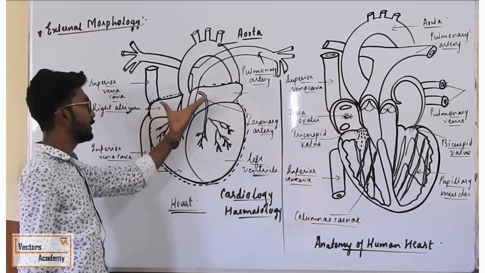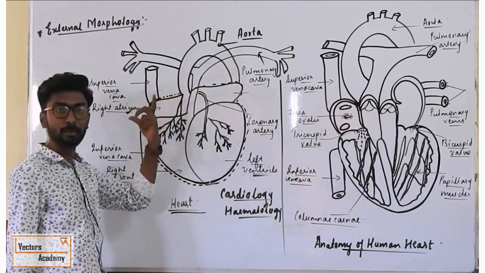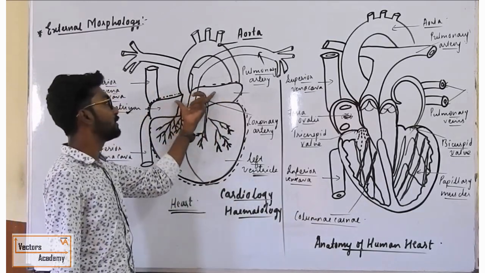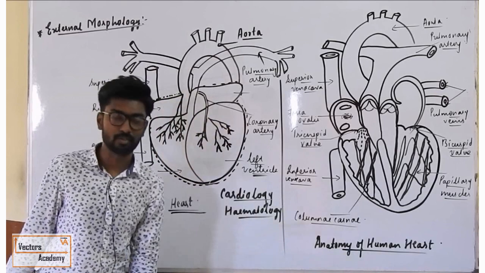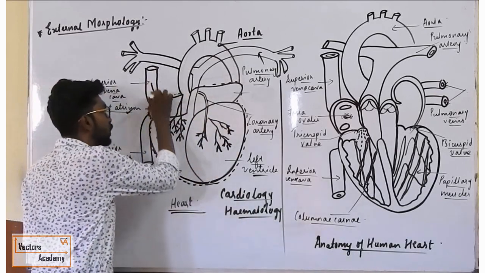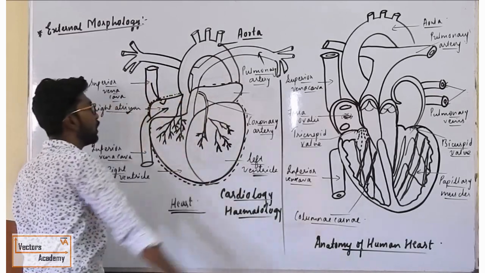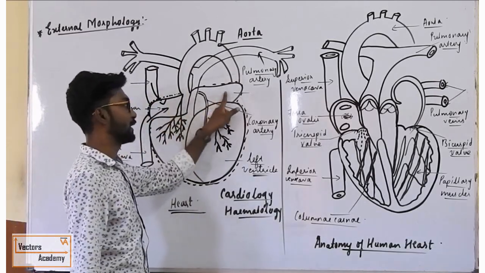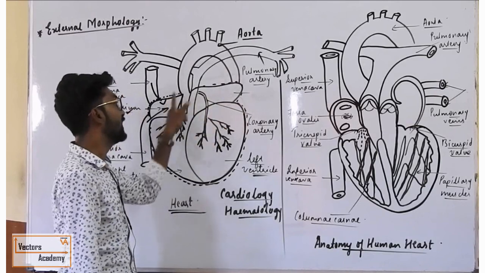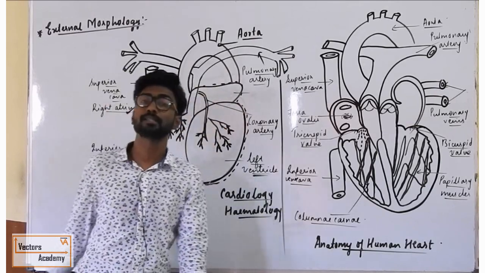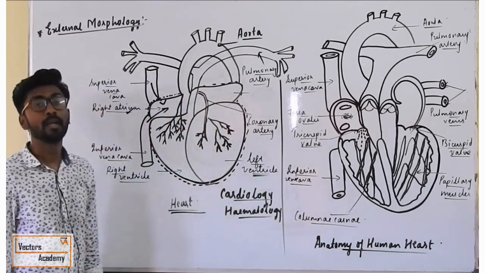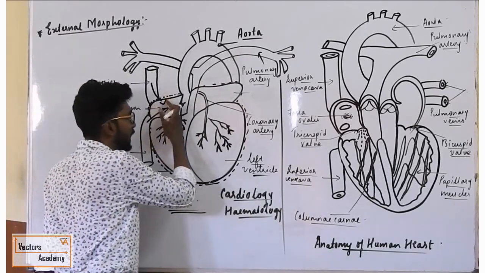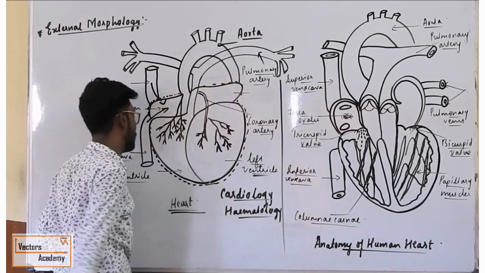Okay. So, let's talk about auricles, the upper two chambers of the heart. They are generally thin walled. They are small and thin walled. They are generally called receiving chamber. Why are they called receiving chamber? Because they generally receive the blood. Now, it is divided into two parts. One is called right atrium and second is called left atrium. Right atrium and left atrium are divided by a septum. That septum is called interauricular septum. Okay. Now you can see the right atrium is larger than the left atrium.